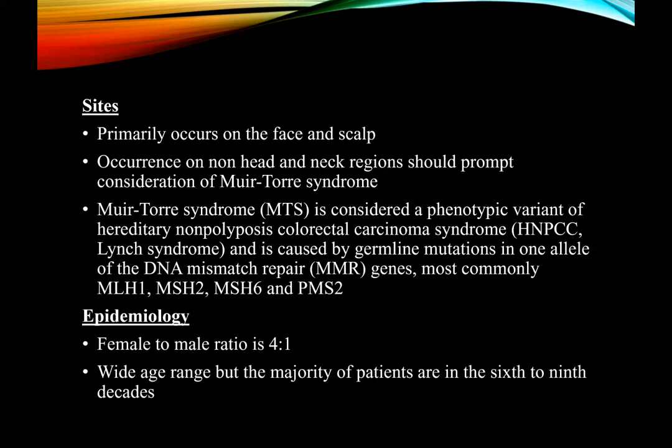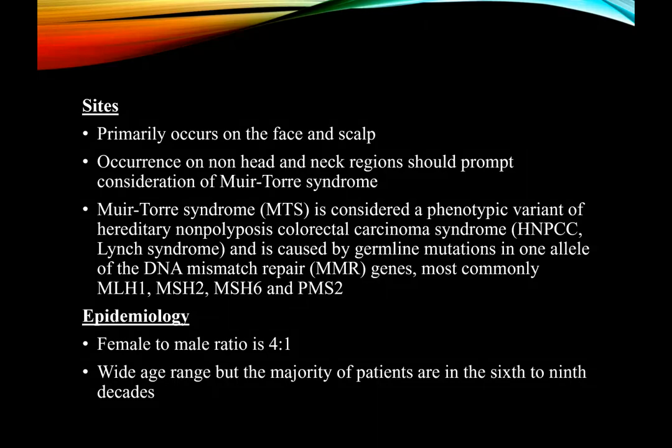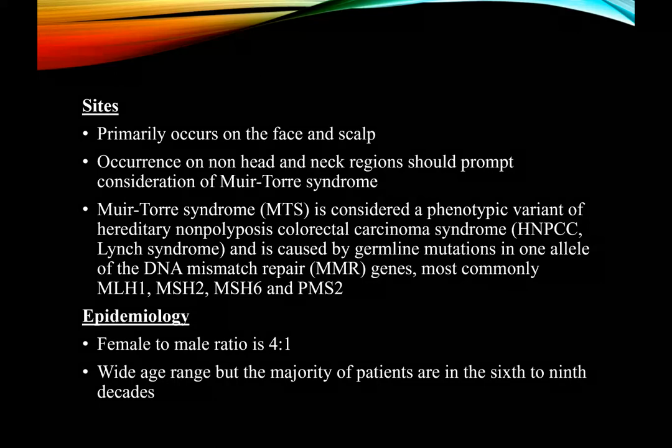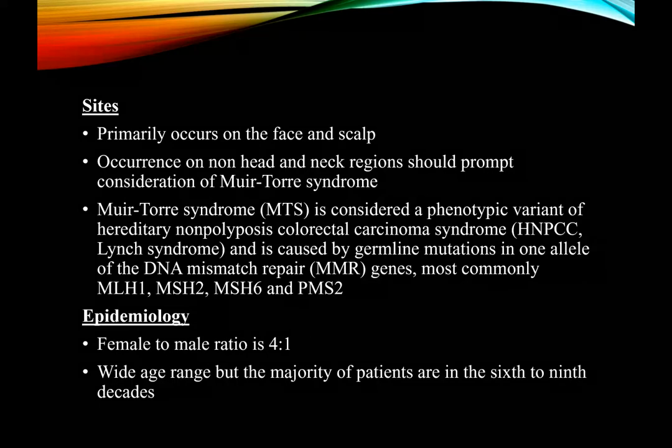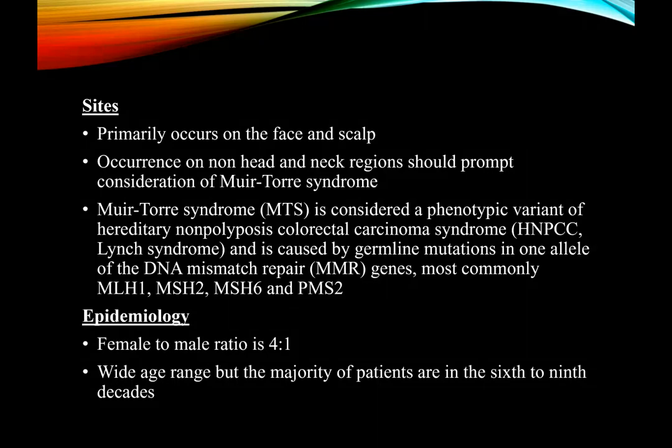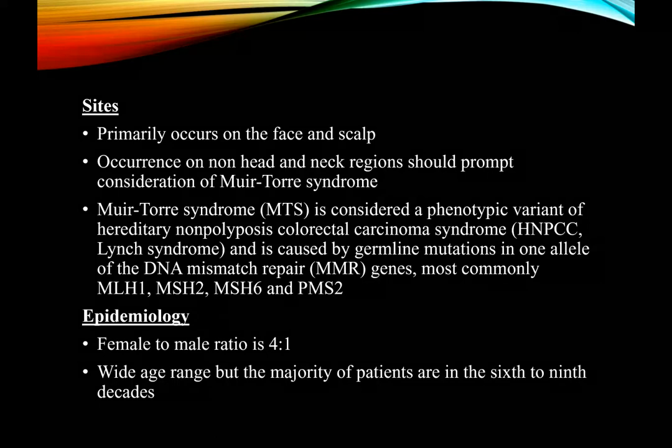Sites: it primarily occurs on the face and scalp. Occurrence on non-head and neck regions should prompt consideration of Muir-Torre syndrome. The Muir-Torre syndrome is considered a phenotypic variant of hereditary non-polyposis colorectal carcinoma syndrome and is caused by germline mutations in one allele of the DNA mismatch repair genes, most commonly MLH1, MSH2, MSH6, and PMS2.